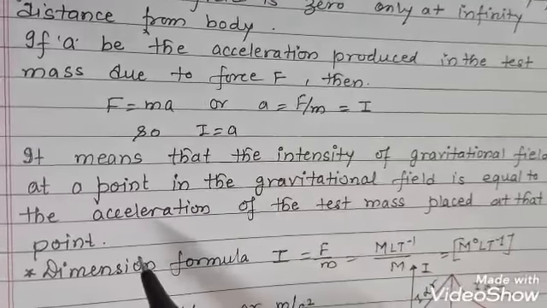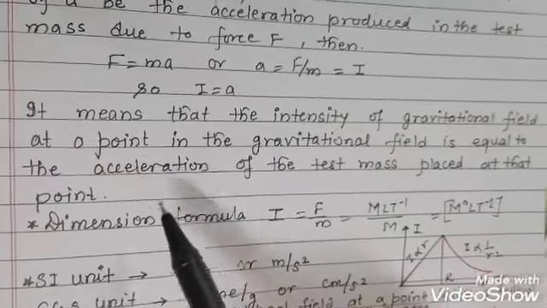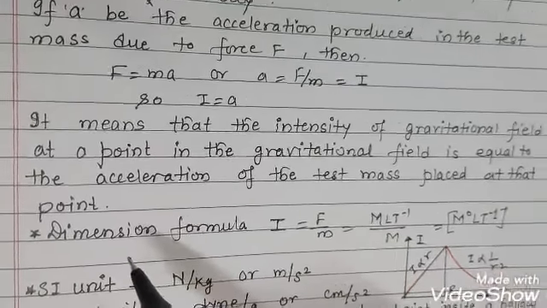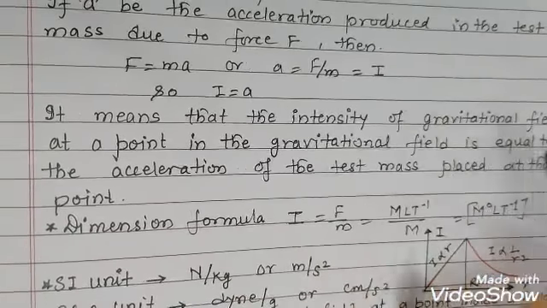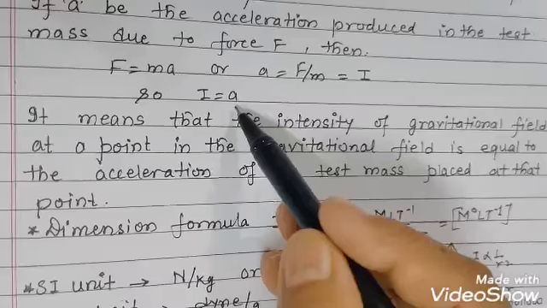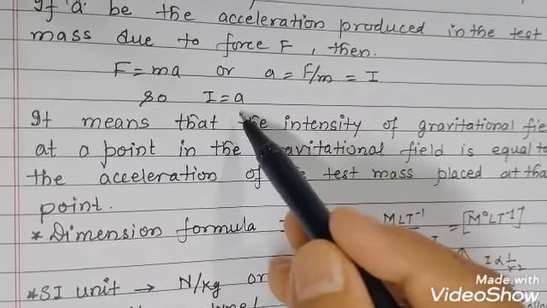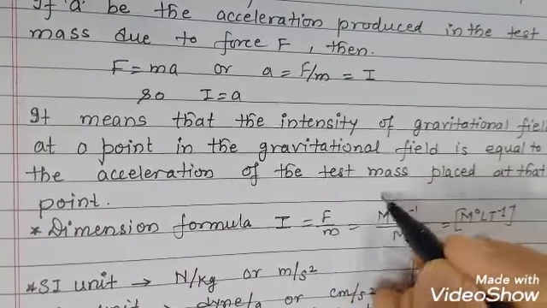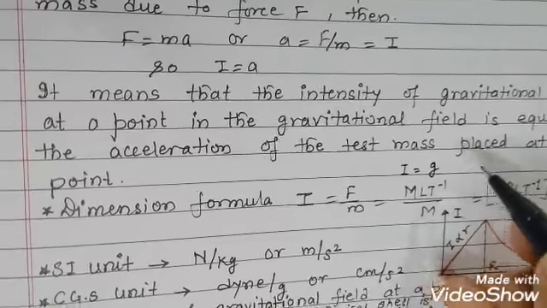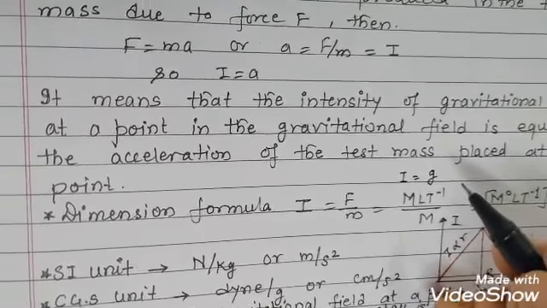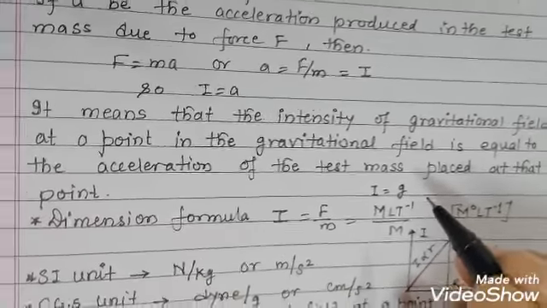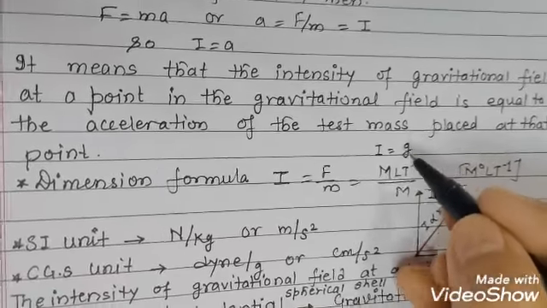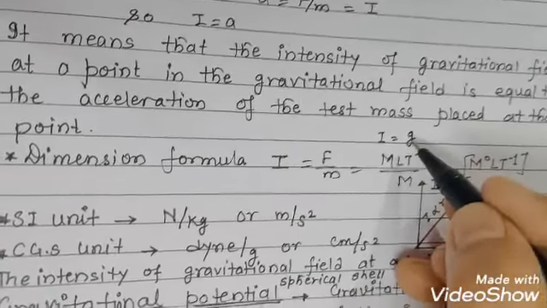It means that the intensity of the gravitational field at a point in the gravitational field is equal to the acceleration of the test mass placed at that point. And suppose the body which we have taken is the earth. In such a situation, I is equal to g, because g is the acceleration due to gravity, because of the earth's gravitational field. So I can also be written as I is equal to g in the case of earth.